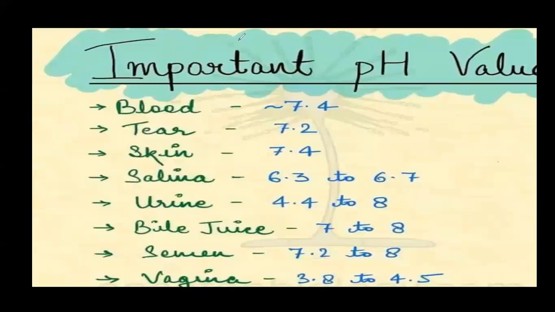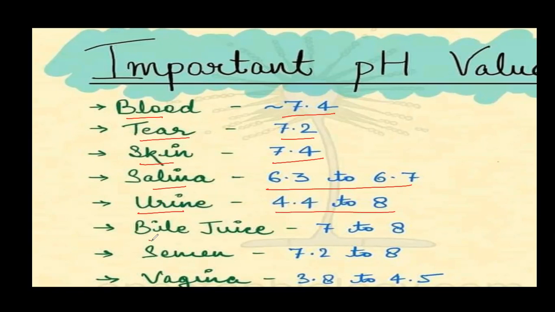Now we should also know certain pH values. Like the pH value of blood is 7.4. The pH value of tear is 7.2. Skin has pH value 7.4. Saliva has pH value 6.3 to 6.7. Urine has pH value of 4.4 to 8. Bile juice has pH value of 7 to 8. Semen has pH value of 7.2 to 8. Vagina has pH value of 3.8 to 4.8.